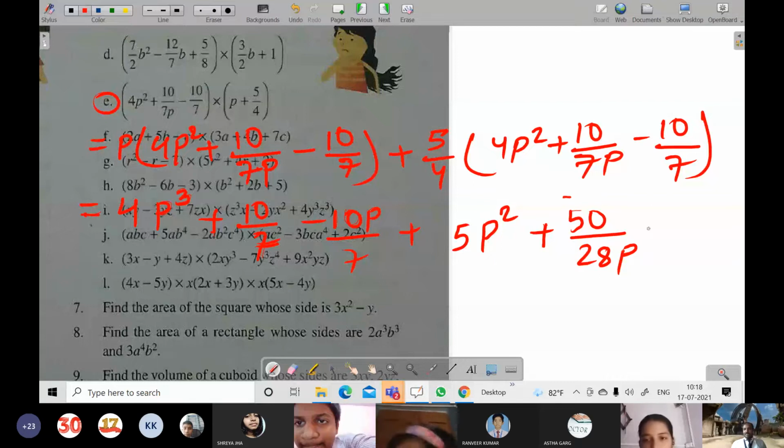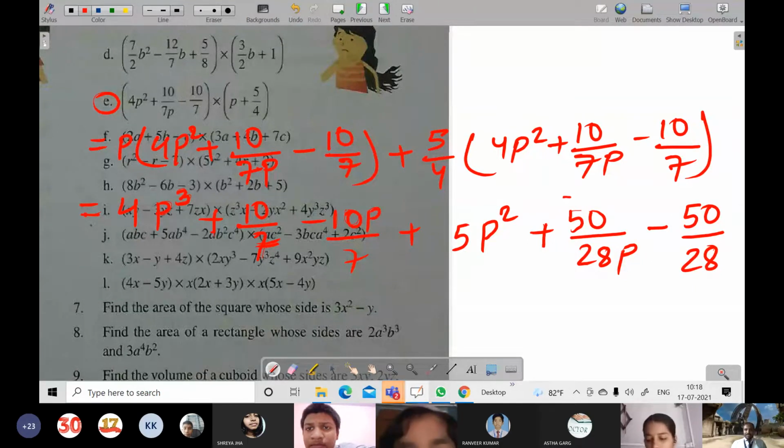And then after here again nothing will be cancelled, so it will become minus 50 by 28. Now if you will see for like terms, is there any like terms? Only the numbers are alike, so the numbers will be added and other things will be the same. 4P cube, only plus 5P square.